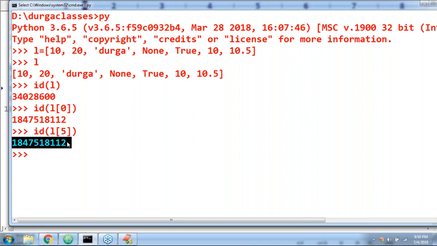Because yesterday I told, right, in the case of int 10, if an object is again required, it is not going to create a second object. Remember the immutability concept? Remember the immutability concept? Clear, right?